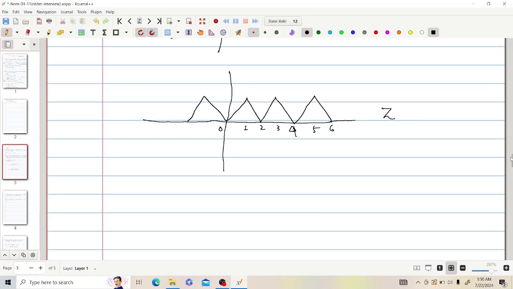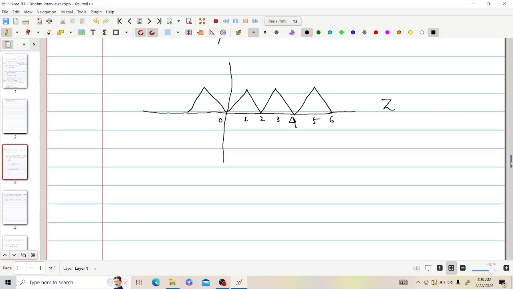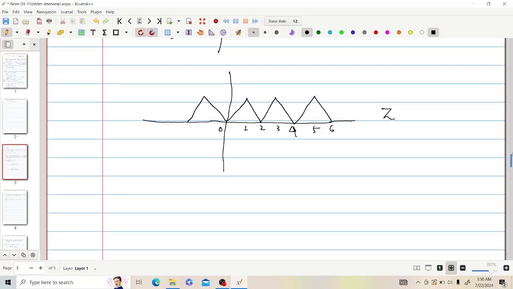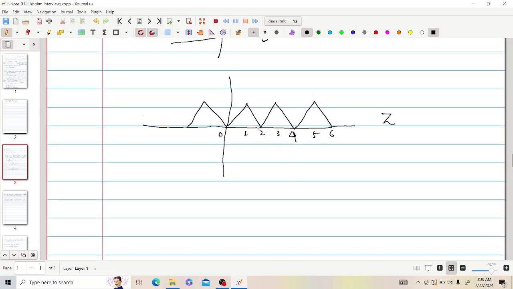Then one of the professors asked me how I can write the definition of the function. I said that if this is the point (0, 0) and this is the point (1, a), then I join them with a straight line, and the equation of the straight line is the definition of the function on the interval [0, 1].